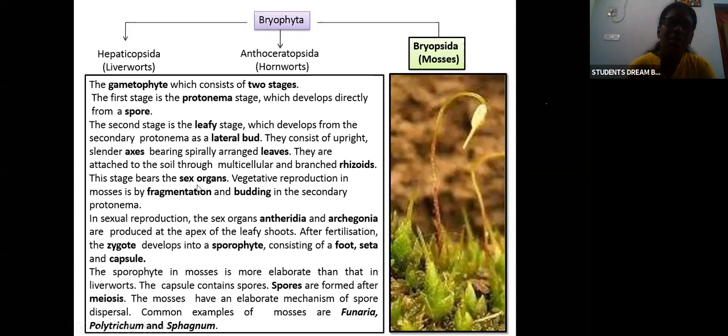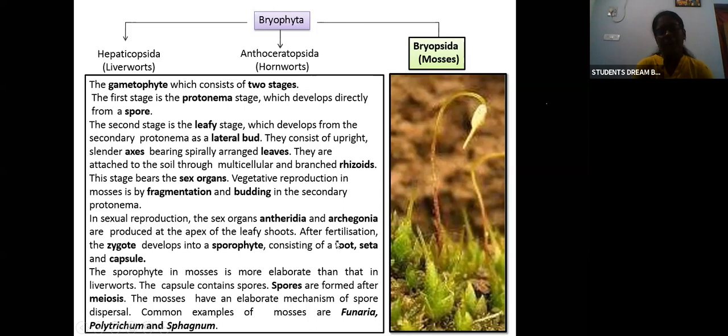This stage bears the sex organs. The vegetative reproduction will be by fragmentation and budding in the secondary protonema. Whereas for sexual reproduction, the sex organs, the antheridia and the archegonia, will be produced at the apex of the leafy shoots.